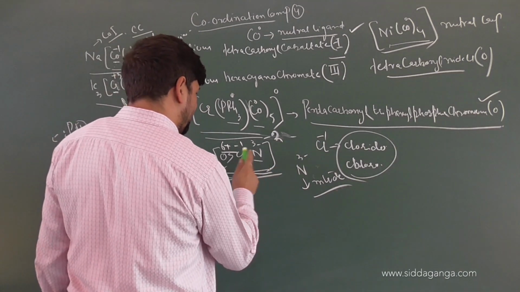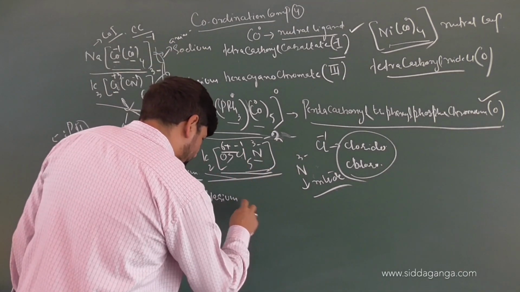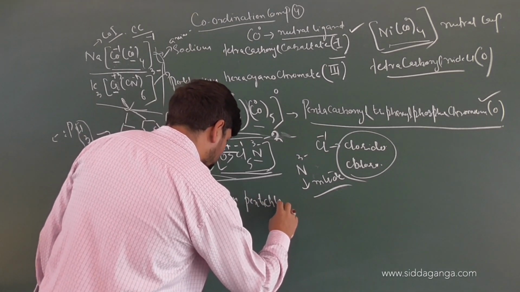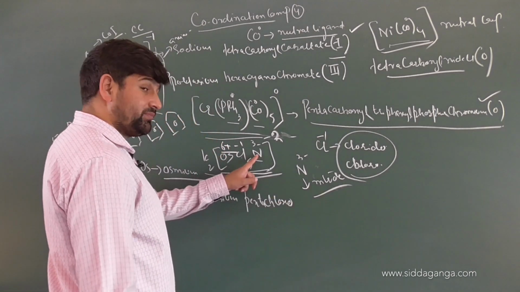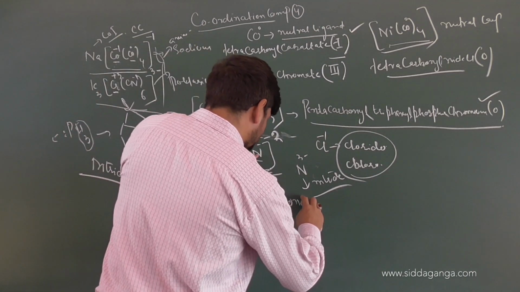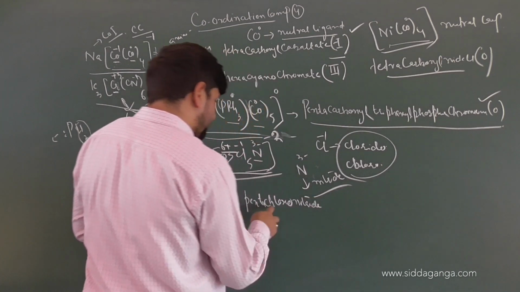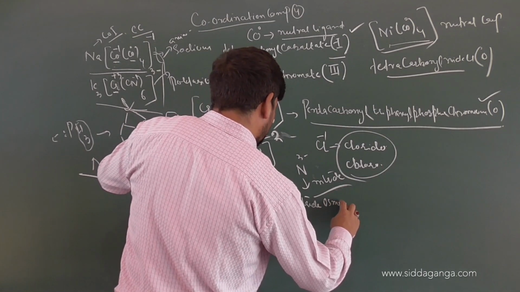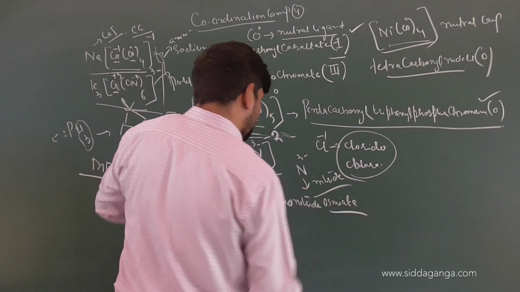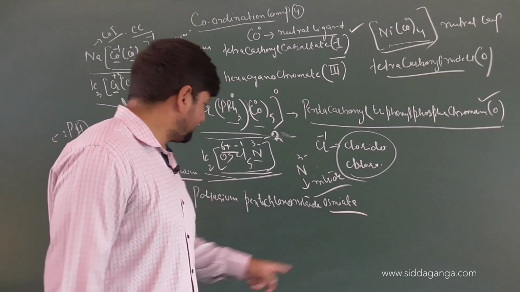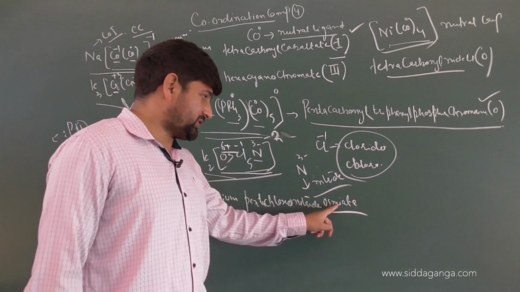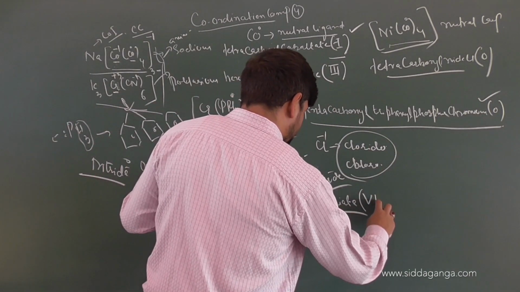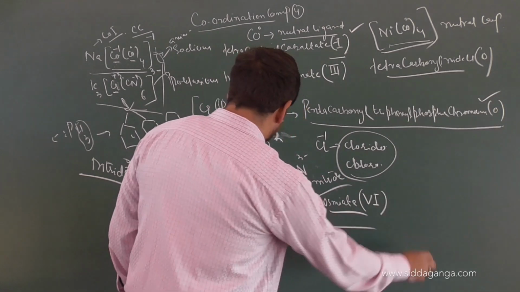This is nitride, N. This is chloro, C. Then it will be pentachloro, then nitride. Pentachloro nitride osmate. Osmium becomes osmate. The oxidation state will be 6, so it will be VI. This will be the name of the complex.